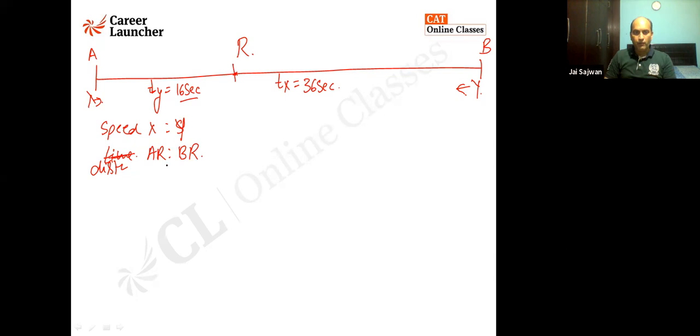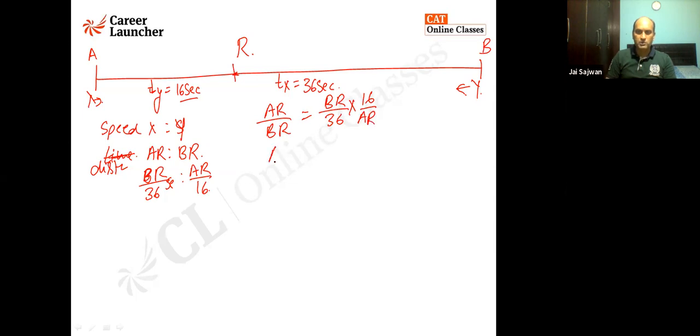We also know that after meeting at R, X travels BR distance in 36 seconds, and Y travels AR distance in 16 seconds. So AR upon BR is equal to BR upon 36 into 16 upon AR.